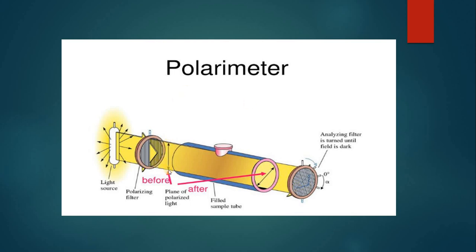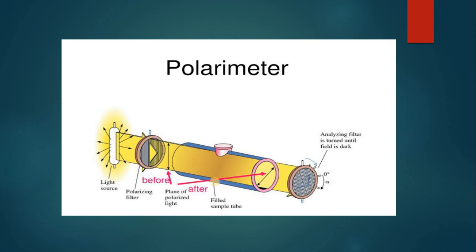You can see before passing through the sample, the direction of light was like this, but after passing through this sample, which is chiral and has chiral molecules, it has changed its path in the other direction. So this is the phenomenon of optical activity.